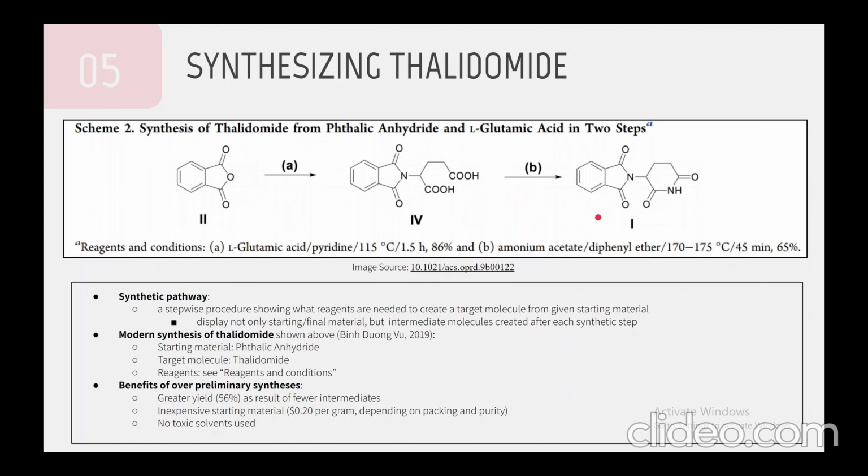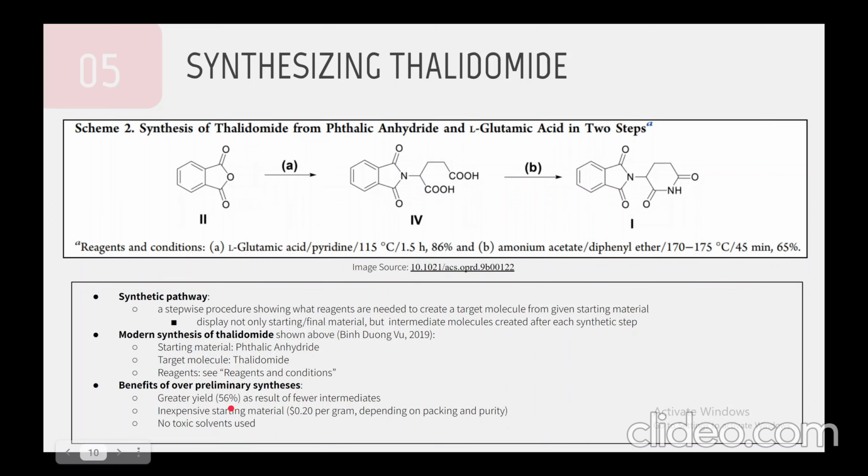So often a synthesis will include some intermediates because there isn't simply one reagent that we can add to our starting material to directly convert into our target molecule. And in general, the less intermediates we have, the better, because after each intermediate step in the synthetic pathway, we're going to lose some of our yield due to natural error. So looking at this synthetic pathway, because only one intermediate is used, it's going to have a relatively high yield, and we could see that as after multiple trials, we'll obtain a maximum yield of about 56%.